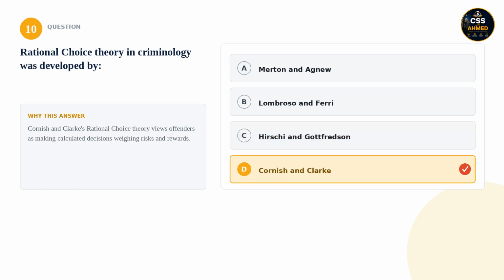10. Rational choice theory in criminology was developed by: is it Merton and Agnew, Lombroso and Ferri, Hirschi and Gottfredson, or Cornish and Clarke? The correct answer is Cornish and Clarke. Cornish and Clarke's rational choice theory views offenders as making calculated decisions weighing risks and rewards.